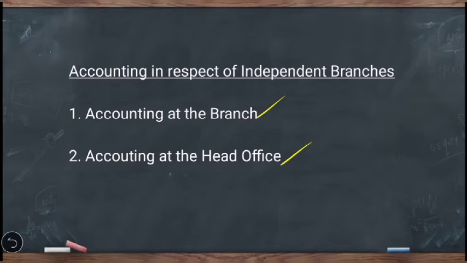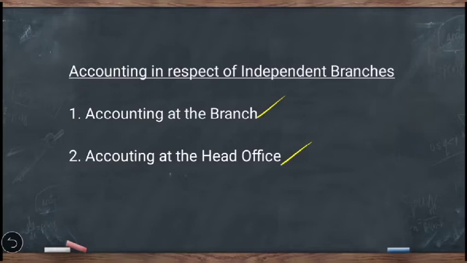Then regarding how the accounts are maintained at the head office, on the receipt of copy of trial balance from the independent branches, the head office will incorporate all the figures and items found in the trial balance and it will prepare columnar trading and profit and loss account and consolidated balance sheet of head office and branch together. Consolidated balance sheet is nothing but balance sheet of head office and branch together.